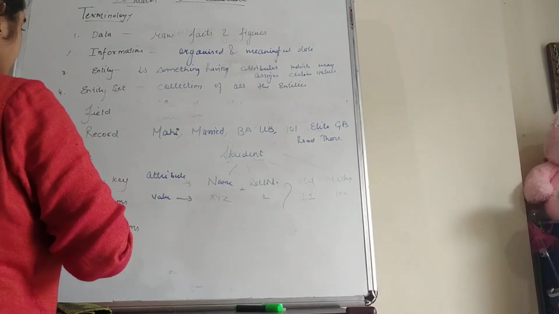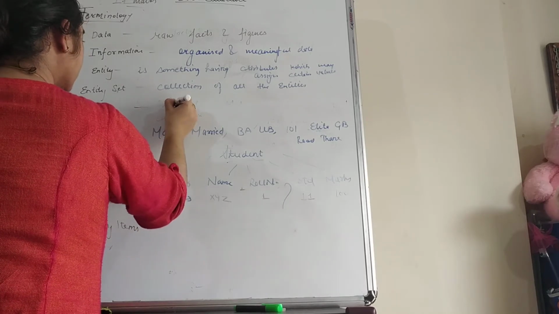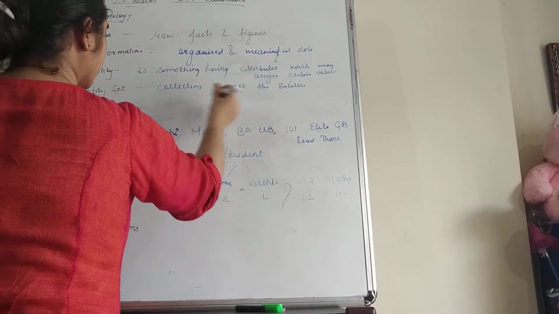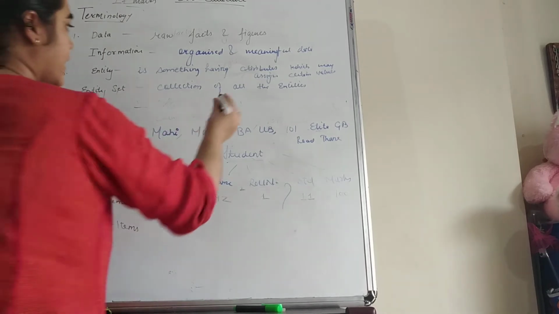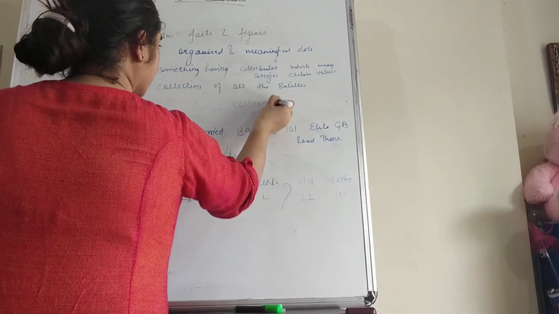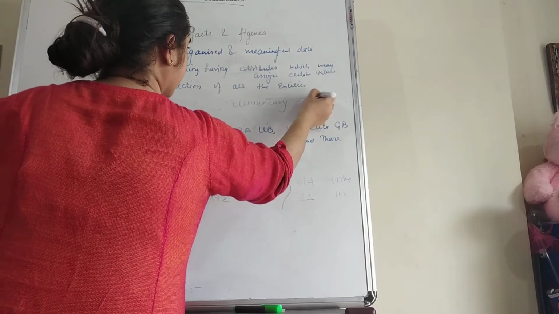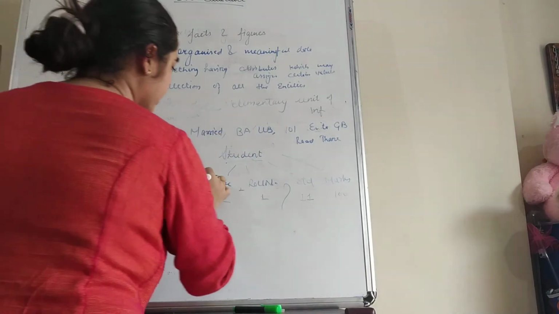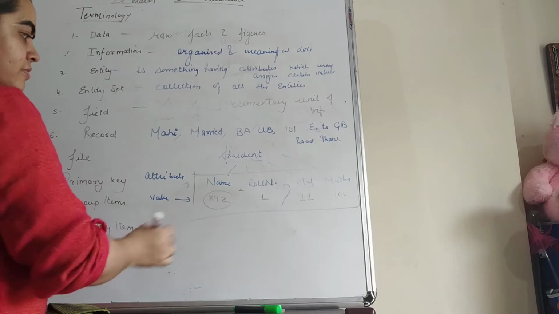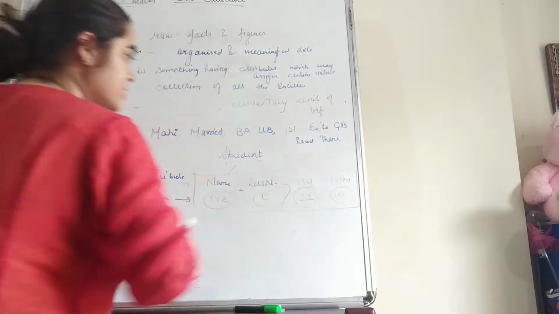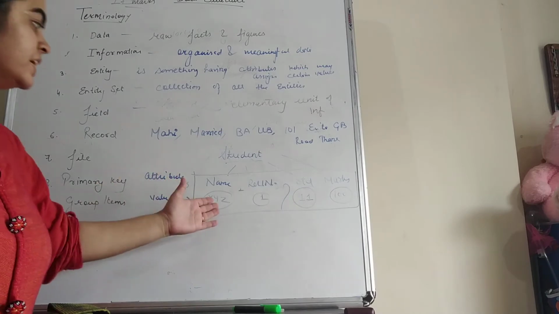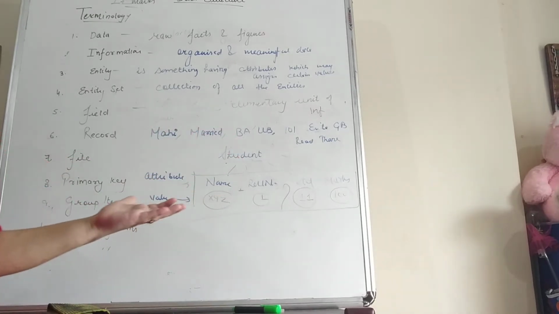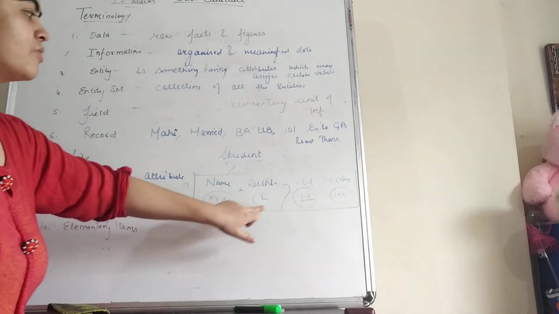So a single elementary unit of information is known as a field. Now you see students, in this entity box, what is the field? XYZ is a field, 1 is a field, 11 is a field, 100 is a field. So field is a single elementary unit of information. Each and every piece of information that can represent the entity is known as a field.